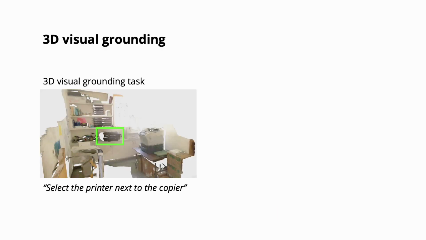We study the task of 3D visual grounding, which takes an input query, for example, select the printer next to the copier, and outputs the object that the expression refers to. Here, the object in green.